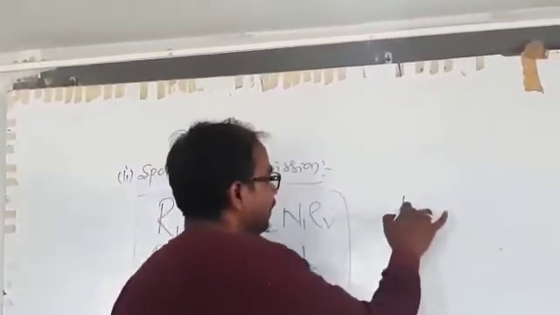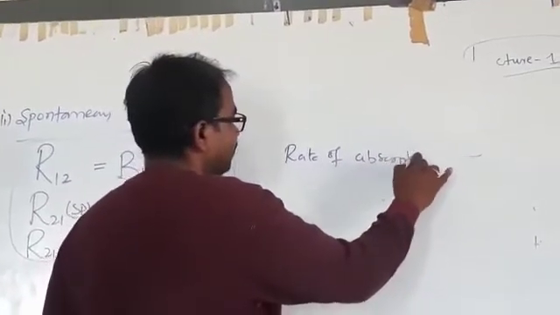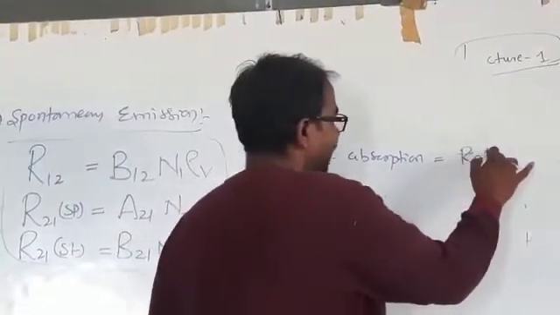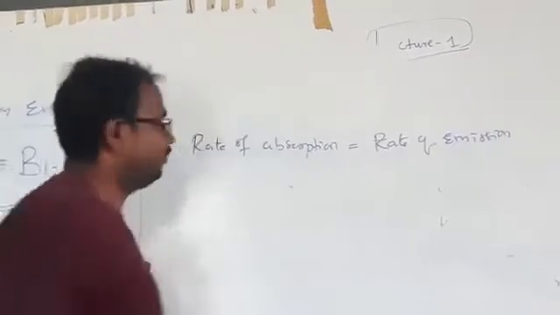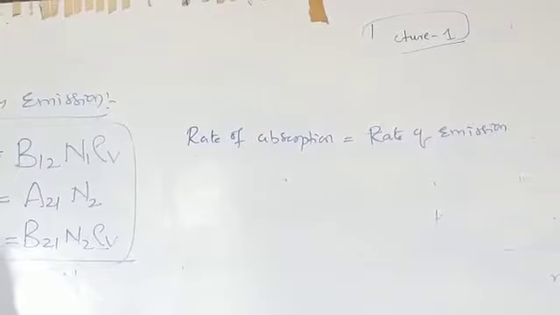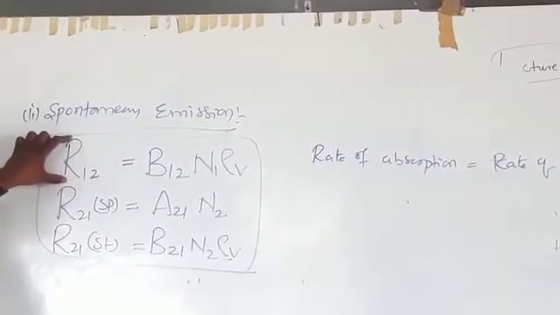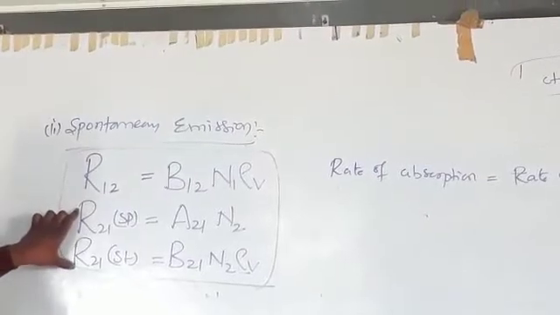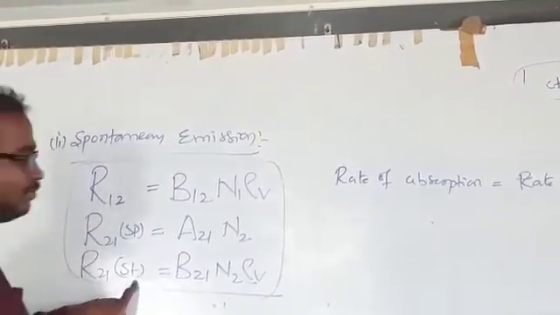That means the rate of absorption is equal to the rate of emission. This is only absorption, and these two come under the emission process. You have two emissions, spontaneous emission and stimulated emission.